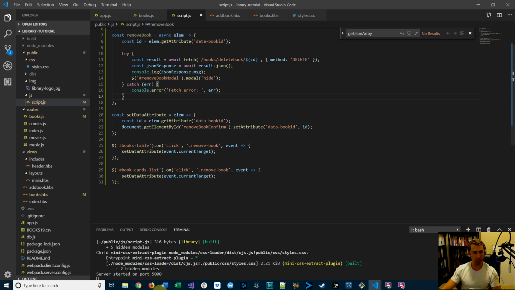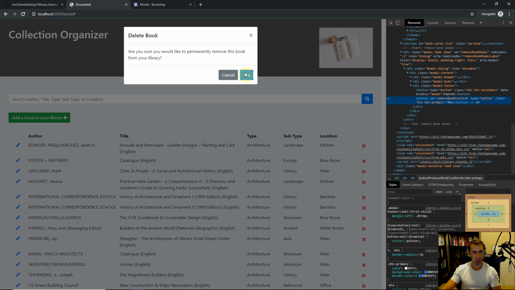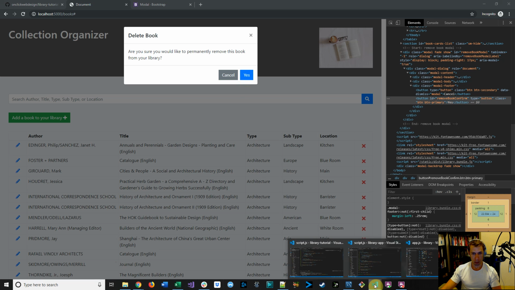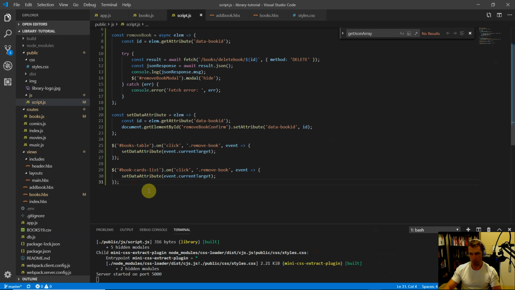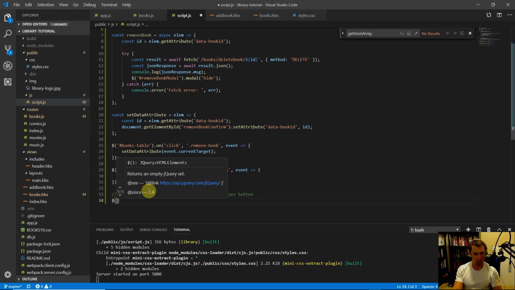We need a click event for when this yes button is clicked, right? So let's come back in here. Down here at the very bottom, let's add, and I'll just put a comment. I'll say this event triggered from remove book modal yes button, just to keep it clear. So let's attach a click event to that.